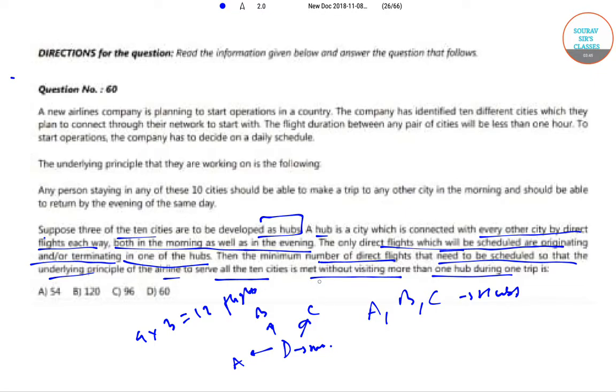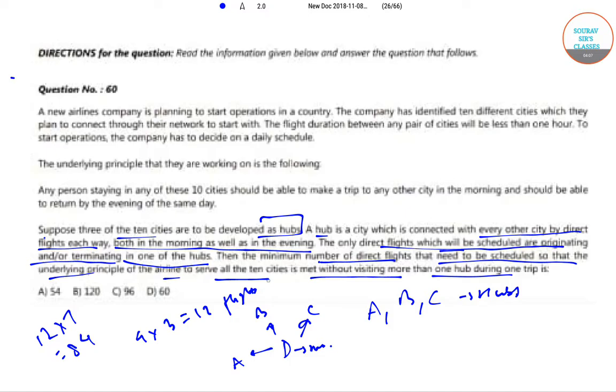Similarly, for each of the other 6 non-hub cities, there must be 12 flights connecting each non-hub city with the 3 hubs. Hence a total of 12 into 7 is equal to 84 flights will connect a non-hub city with a hub.